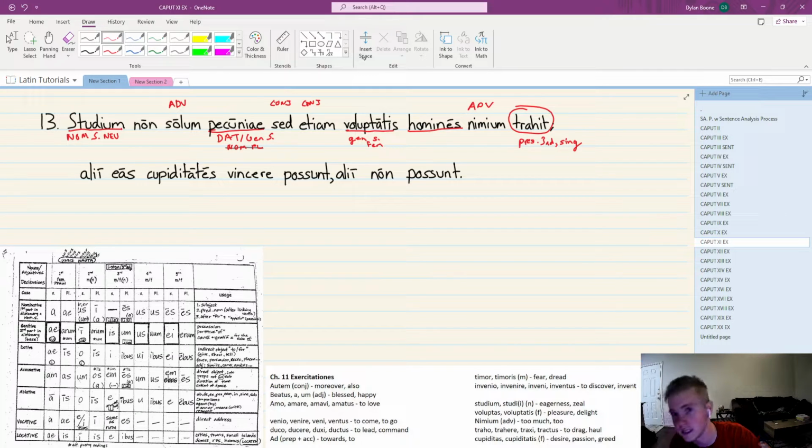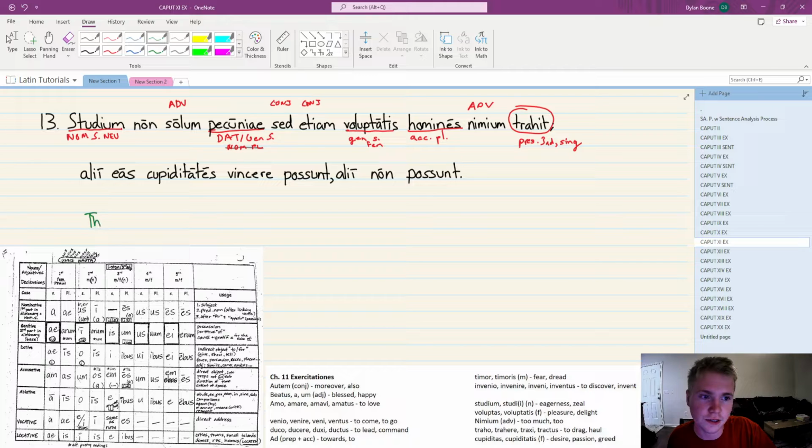Okay. The last noun in the sentence is homines. Homines comes from homo, hominis. Hominis, I actually don't have that in your vocab. It is a third declension noun. So homines gets us either accusative plural or nominative plural. Our verb is singular, so we know that this has to be accusative plural, or should be accusative plural. So we've done all of that, right? Quite a long haul for just one half of the phrase here. But we know what our subject is.